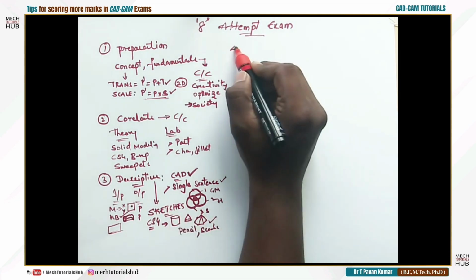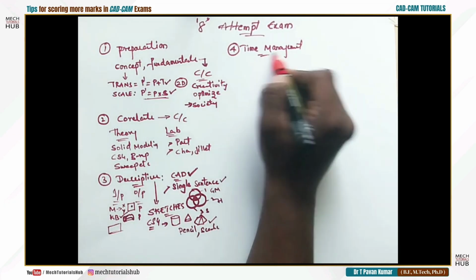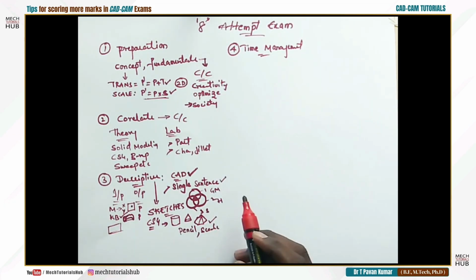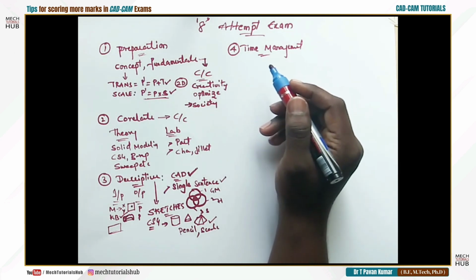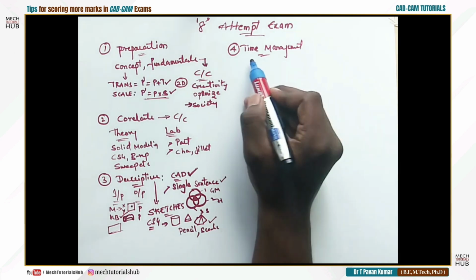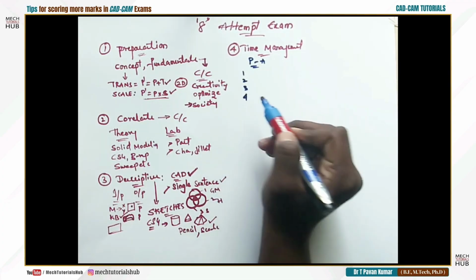And a fourth point I have observed is time management. They don't know how to manage their time. Whether you like to start with part A or part B, you need to judge yourself. For example, if you are starting with part A, you need to manage your time. How to manage time? For example, in part A you have some 2-4 questions to be attempted.